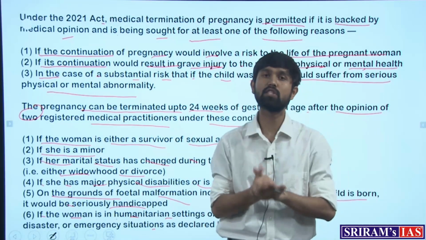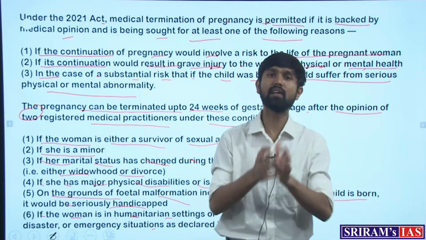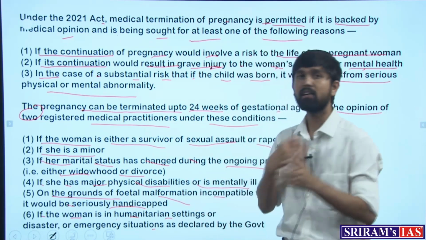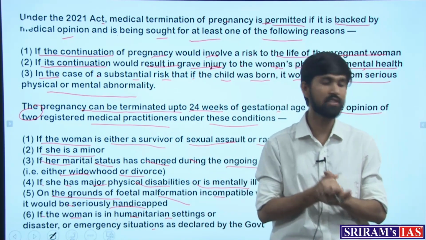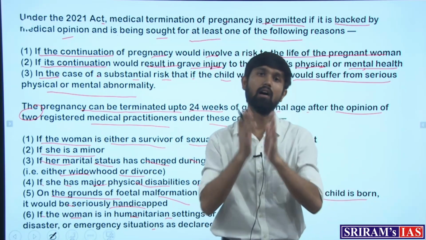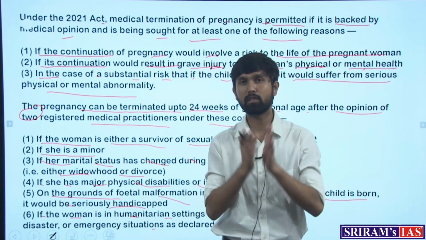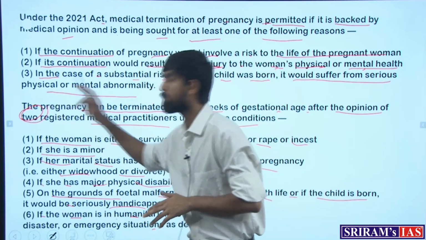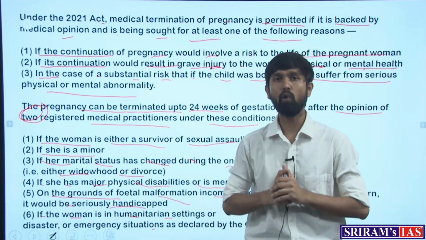If such situations arise where it would be difficult for the woman to give birth and take care of the child, termination of the pregnancy can be permitted, provided that two practitioners give the medical opinion to authorize this.